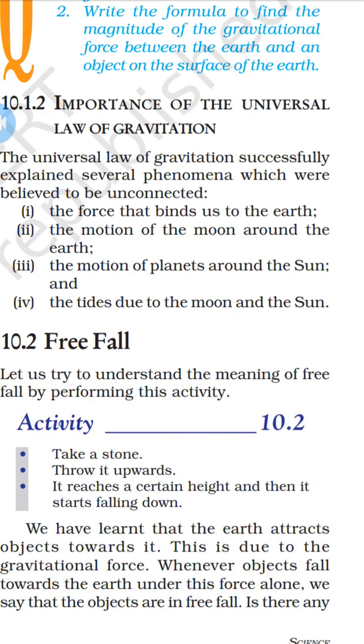The universal law of gravitation explains several phenomena. First, the force that binds us to the earth. This gravitational force binds us to the earth. Second, the motion of the planets around the sun. All the planets revolve around the sun. And ebb and tides, due to the moon as well as the sun. So these are the importance of the universal law of gravitation.